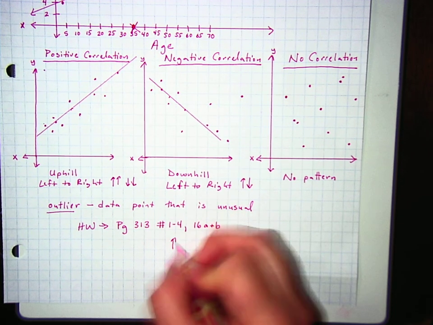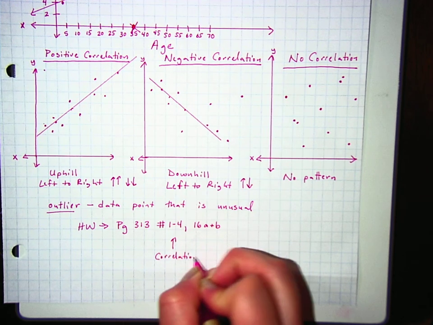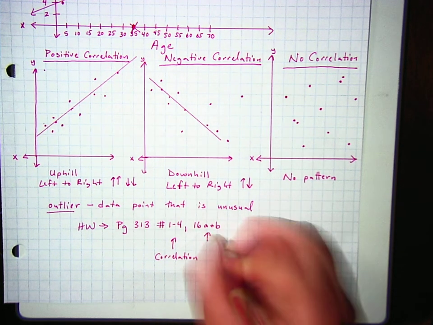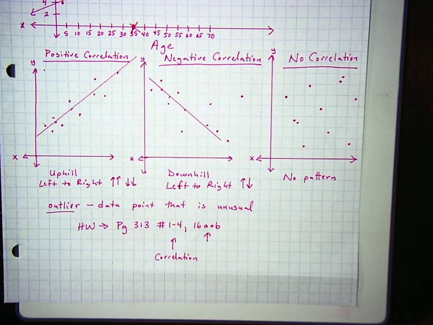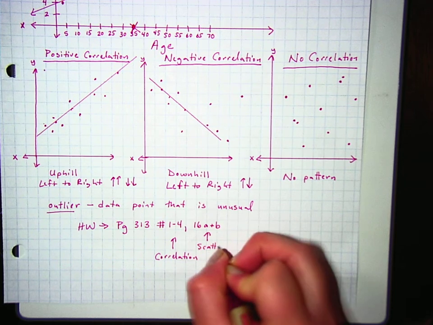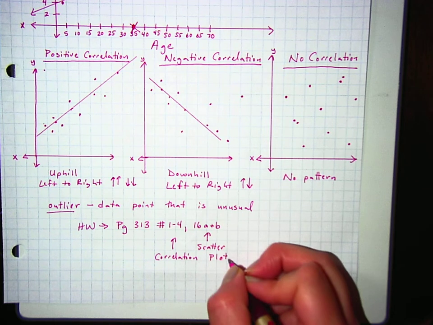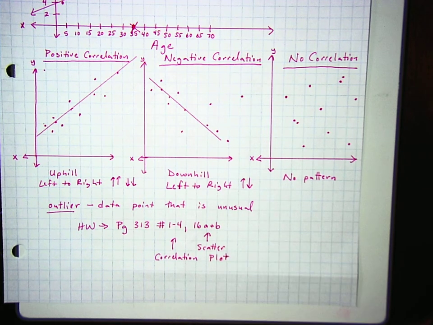So these ones are correlation problems. I had a great suggestion from a student of mine to start writing down which ones were which. So here we go. Number 1 through 4 are all about correlation. 16 is a scatter plot. You only have to do A and B. You do not have to write an equation for a line of best fit. You just have to make the scatter plot and draw in the line.